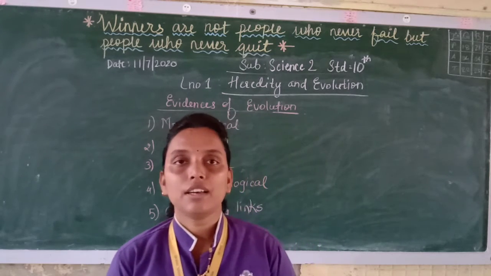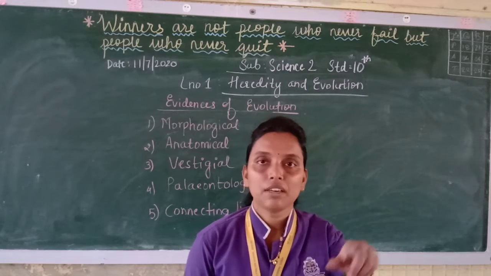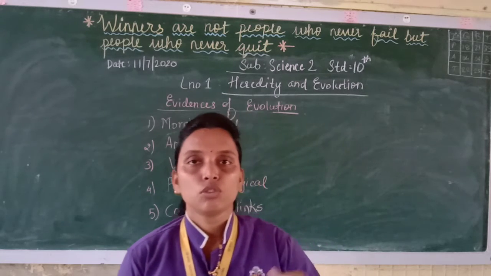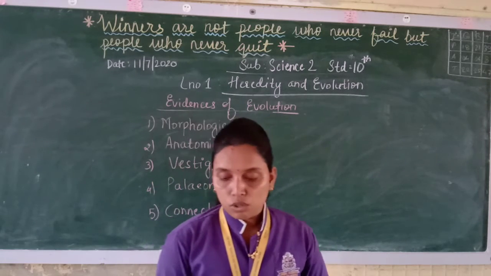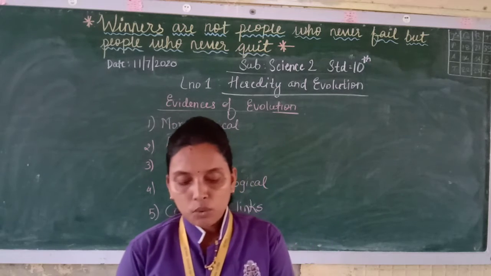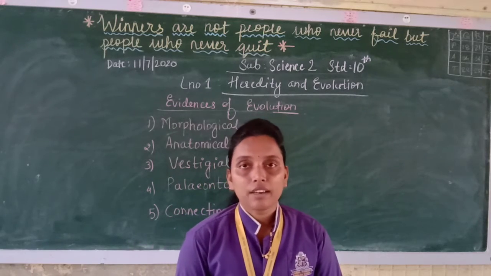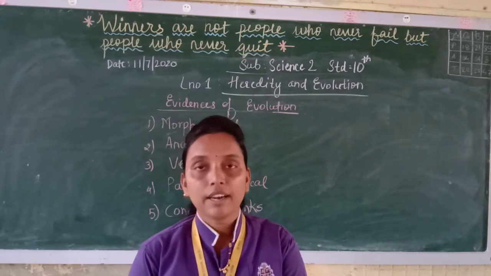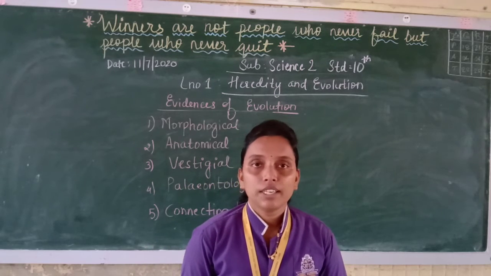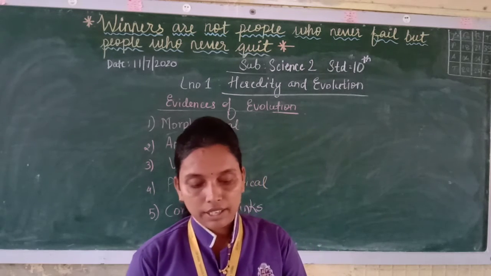Now Annelida, earthworm and all, they have a segmented body. Earthworm also has segments, so it belongs to Annelida. So here you will see Peripatus has the characteristics of both groups, Annelida and Arthropoda. That is why it is called a connecting link.